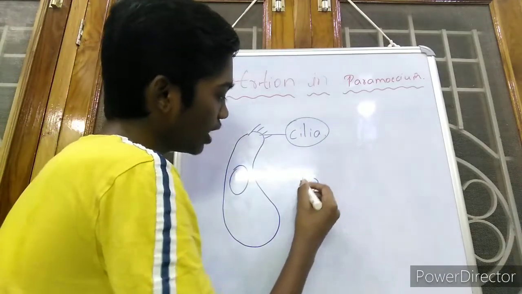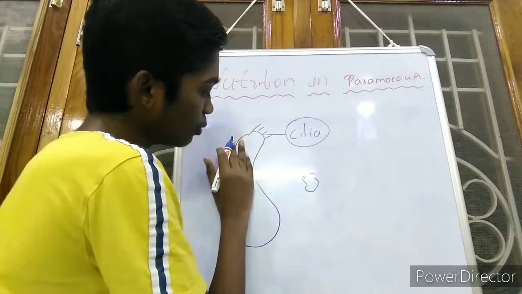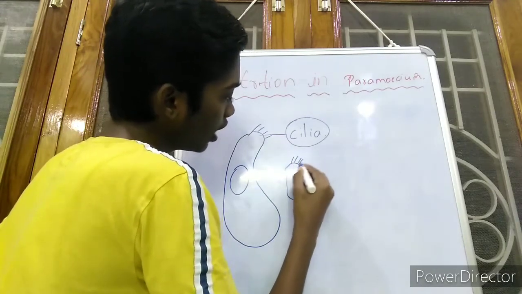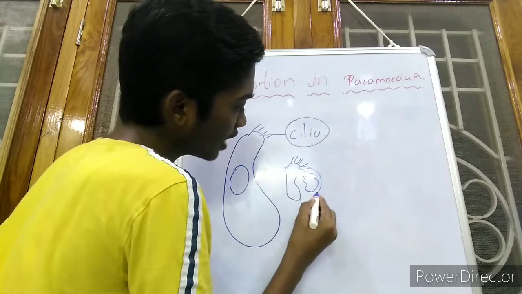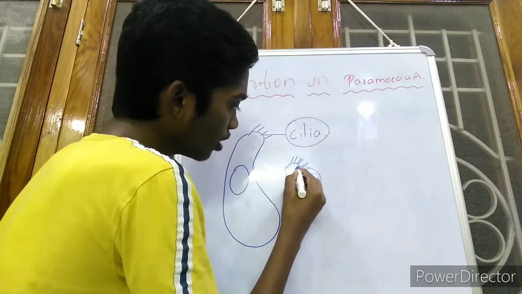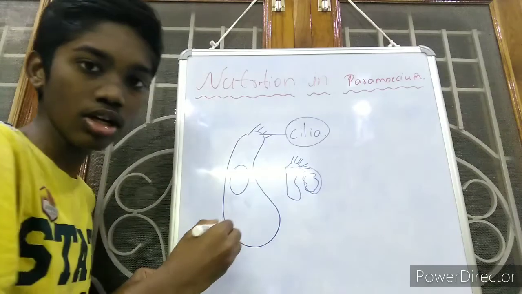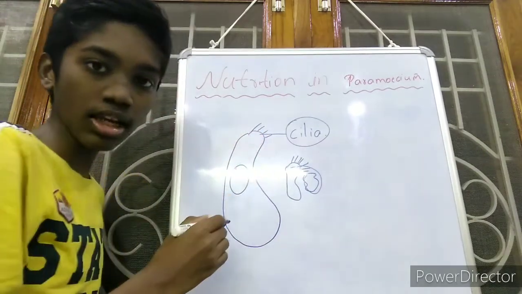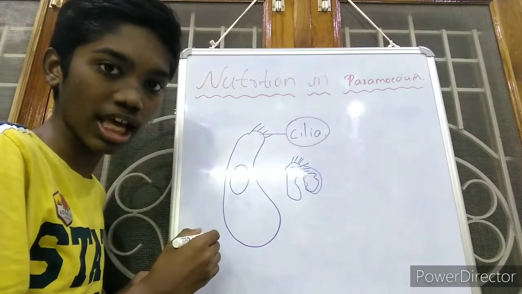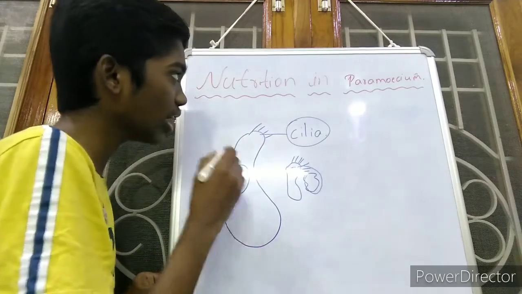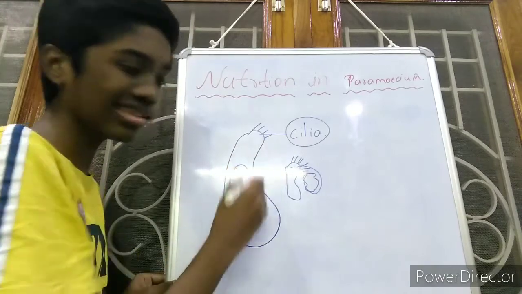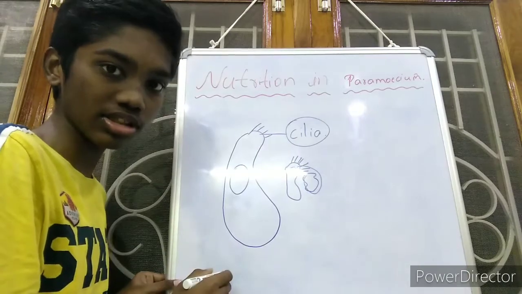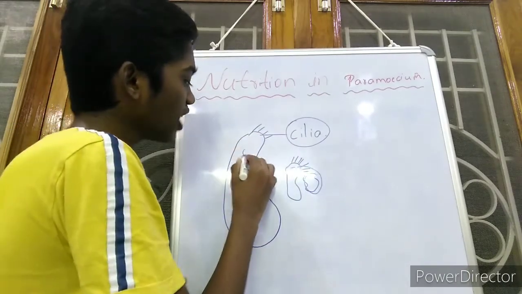If we take this as food material, then this paramecium will move nearer to the food material and the cilia will help in capturing the food material, which will be formed as a food vacuole, same as amoeba. The only difference is that in amoeba the pseudopodia help in capturing the food, but in paramecium the cilia help in capturing the food. The remaining process is the same.